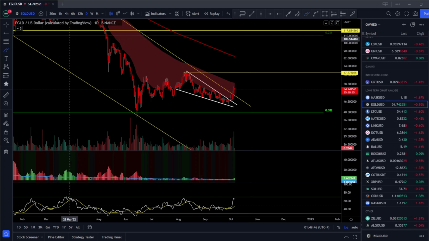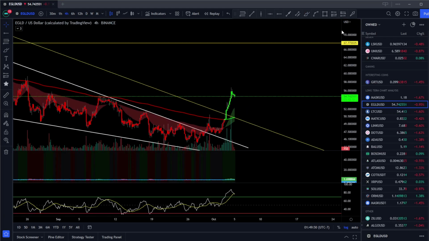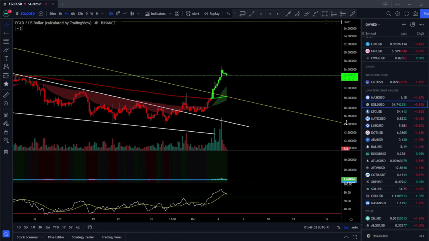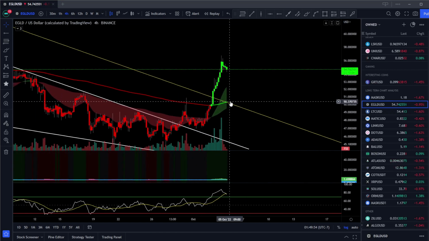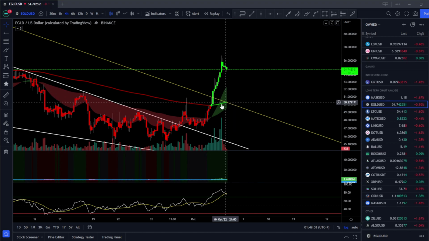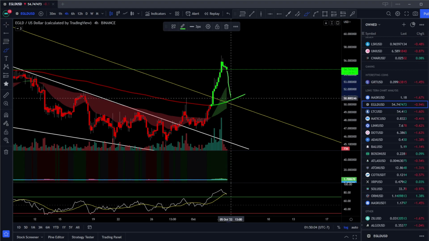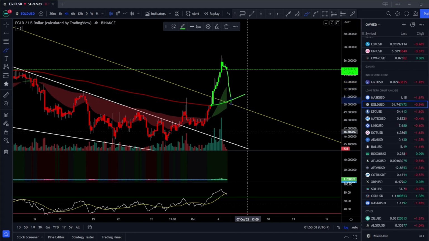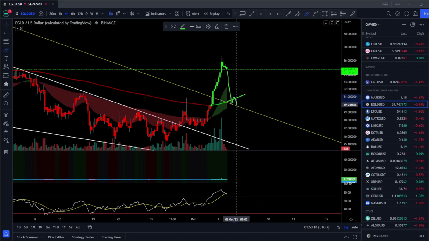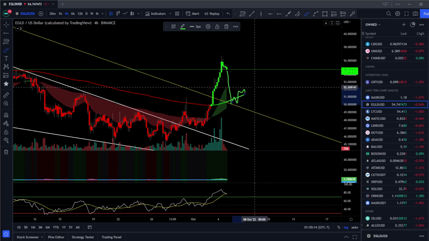Let's go down to the lower time frame, the 4 hour. It looks like there's a good chance to retest this yellow line, which is also where the 200 EMA is on the 4 hour. So there's a good chance we come down and hit this 200 EMA and also the yellow line, and hopefully find some support around this level right here, and we can continue on to the upside.